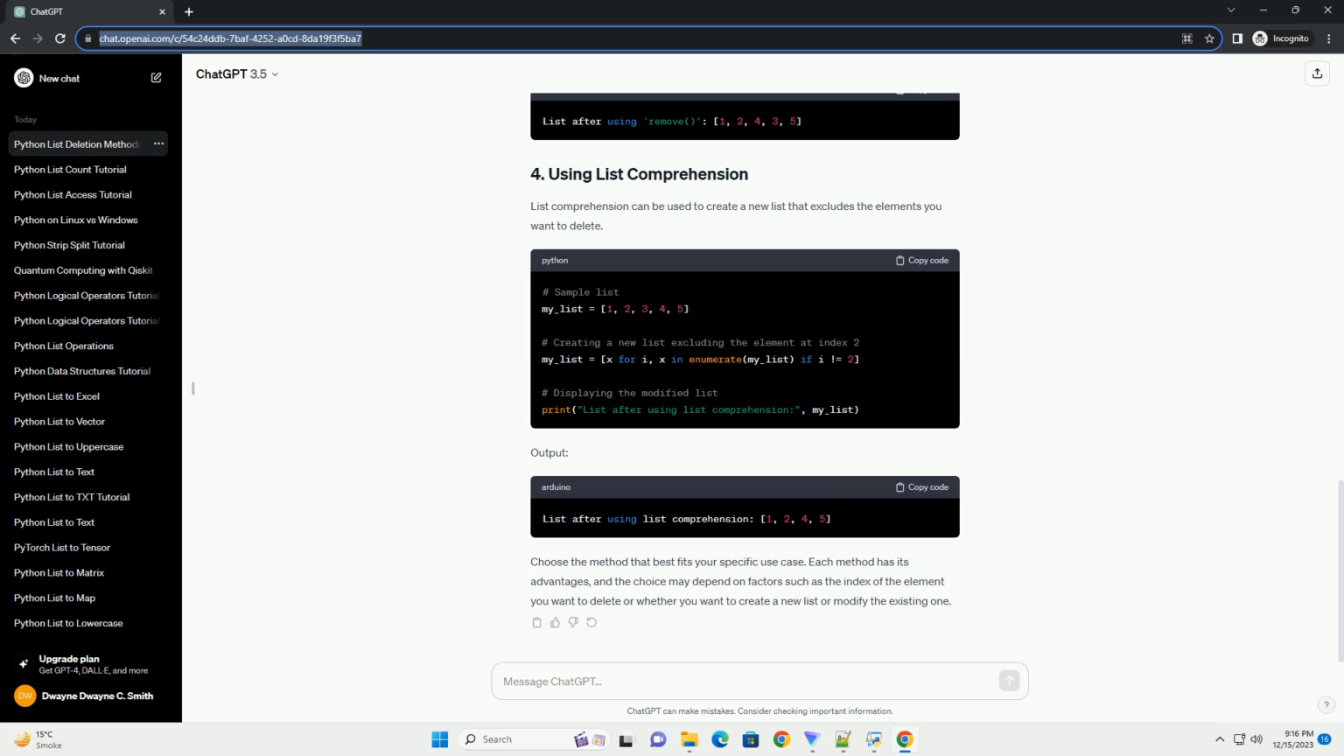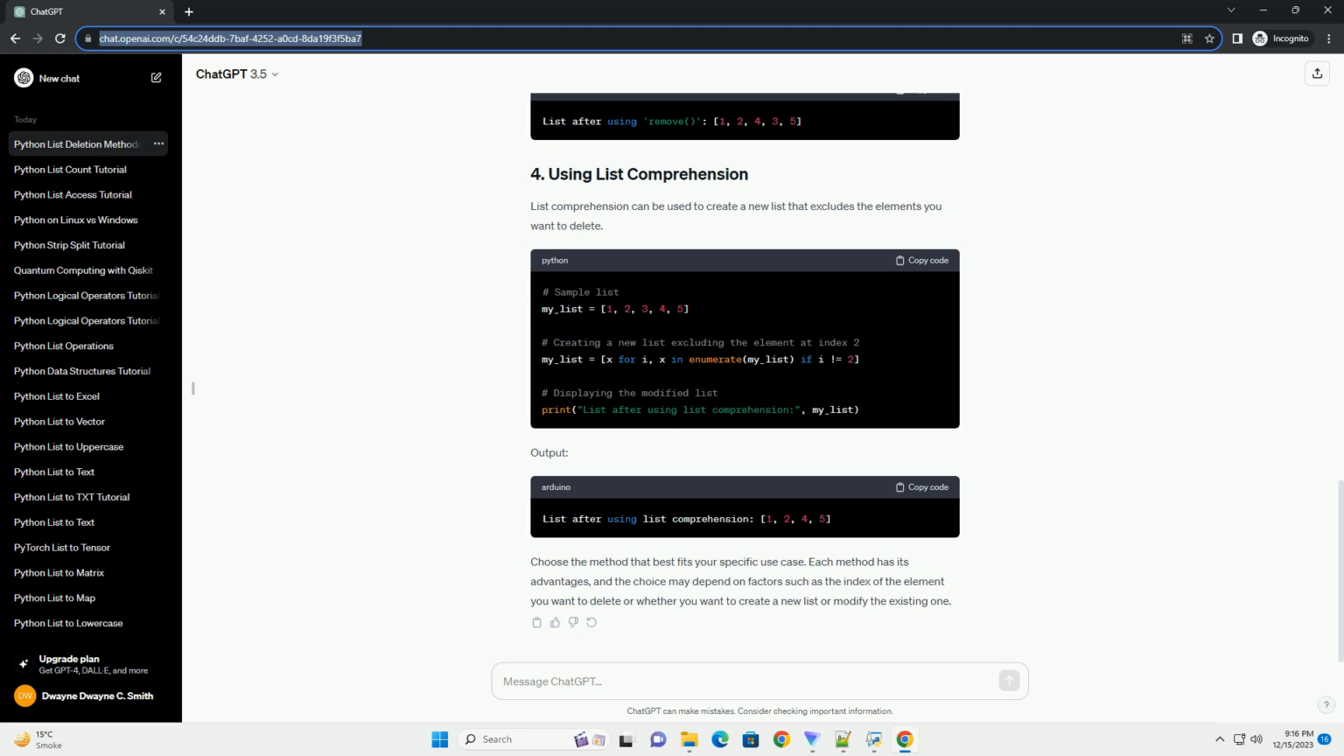ChatGPT. In Python, lists are versatile data structures that allow you to store and manipulate collections of items. Sometimes, you may need to delete elements from a list based on certain conditions or by specifying the index of the element you want to remove. This tutorial will guide you through various methods for deleting elements from a Python list, providing code examples for each technique. To delete an element from a list by its index, you can use the del statement.